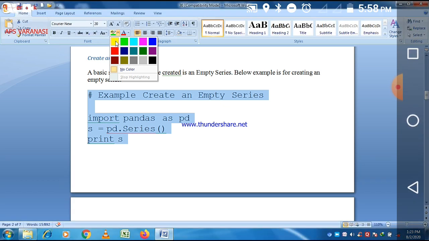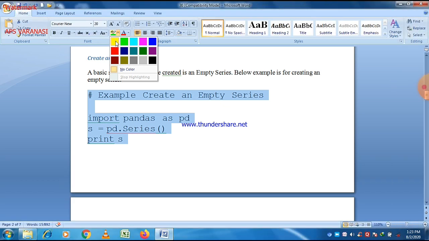Now the concept is very clear to all of you, I think. Very simple. Whenever you want to make a series or work on a series, first of all the import pandas statement should be there, otherwise you cannot work on a series.